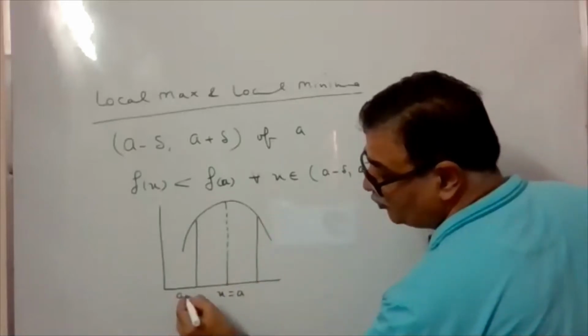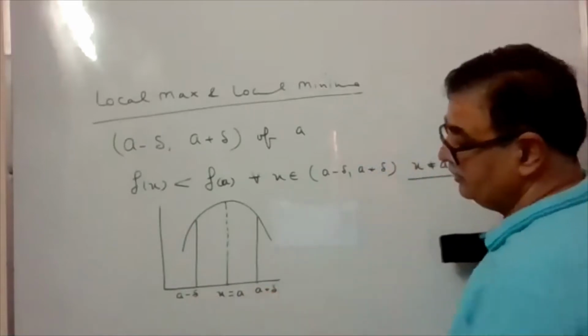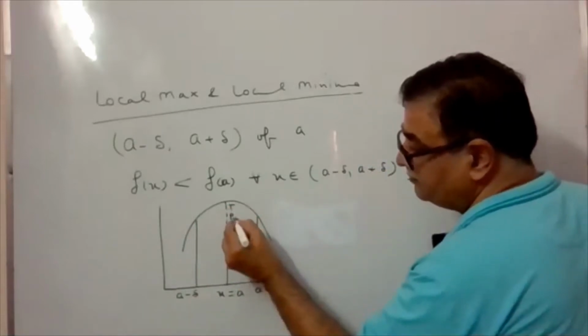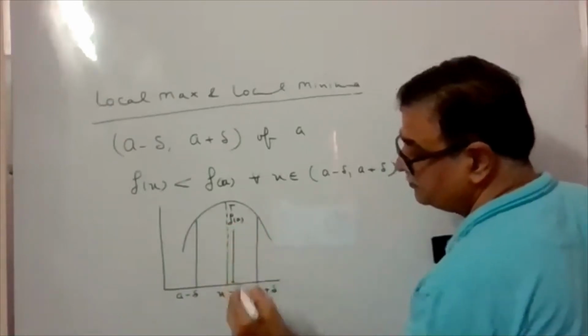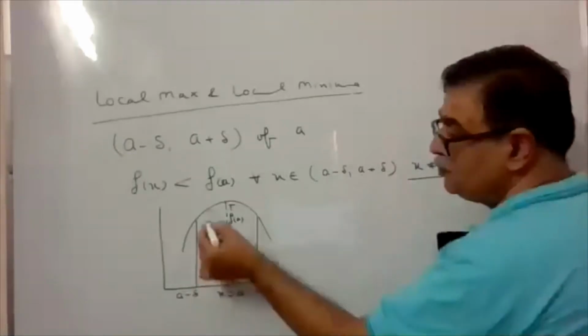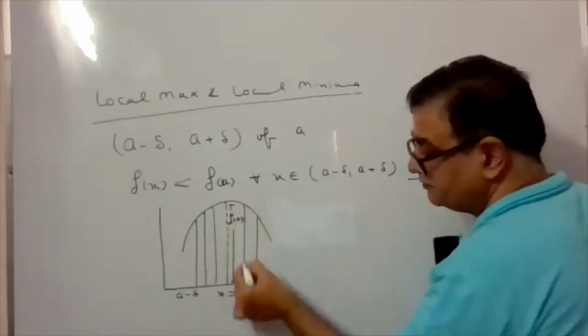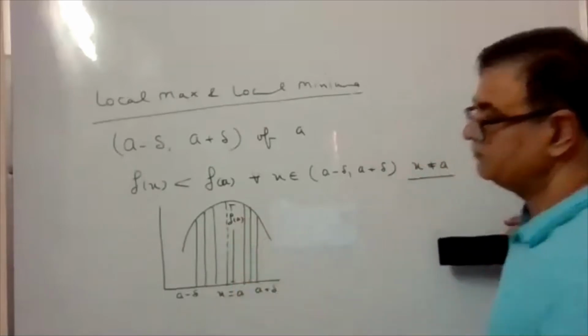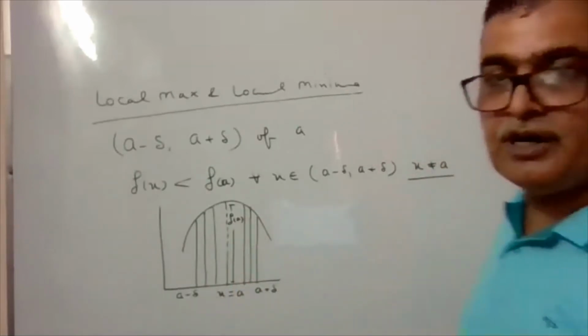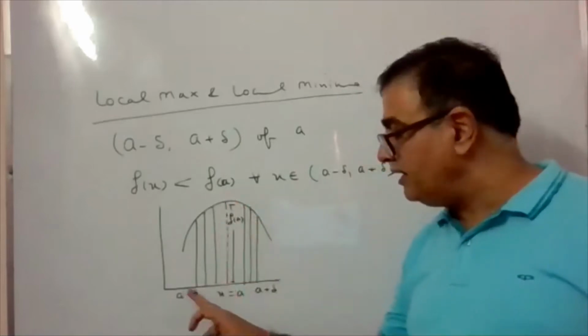This will come out to be a minus delta, and this is a plus delta. This is your f(a). In this small neighborhood, if you just think about the function, what you will find is f(a) is maximum in its neighborhood.